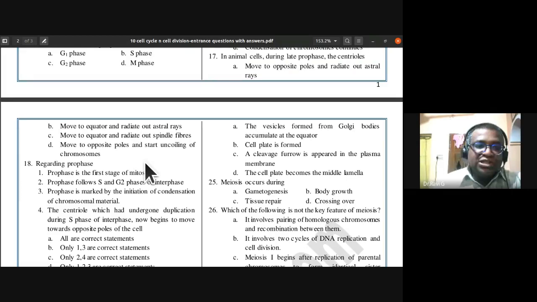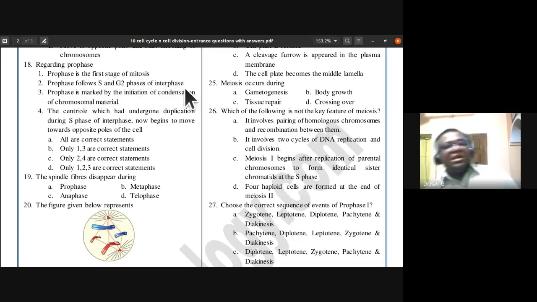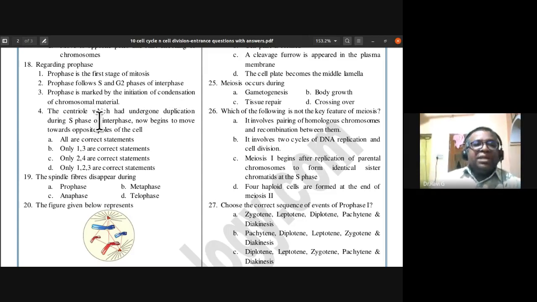Okay. 18th one, regarding prophase. Prophase is the first stage of mitosis. Prophase follows S and G2 phases of interphase. Prophase is marked by the initiation of condensation of chromosomal material. The centriole, which had undergone duplication during S phase of interphase, now begins to move towards the opposite poles of the cell.